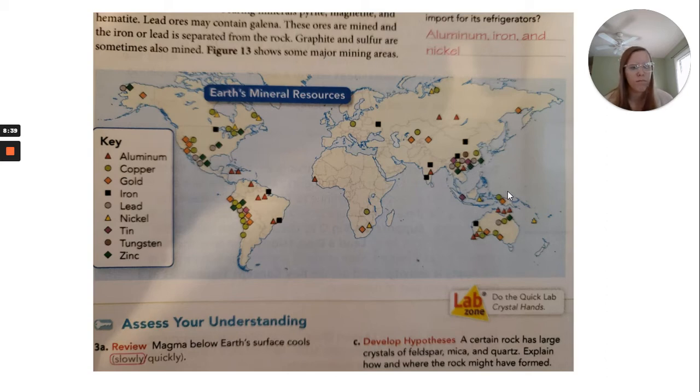Now, this is Southern Asia, sorry. This would be like Malaysia. So this is tin, nickel, copper, gold. Australia, you got some aluminum. Over here on this island, you got some nickel, some zinc, copper, lead, gold, copper, aluminum, gold, nickel, and then a little bit of iron. So really only there in China is where it lists that we have tungsten. So that's interesting. I guess I didn't know that until I saw this map.